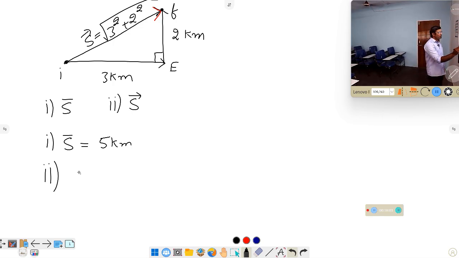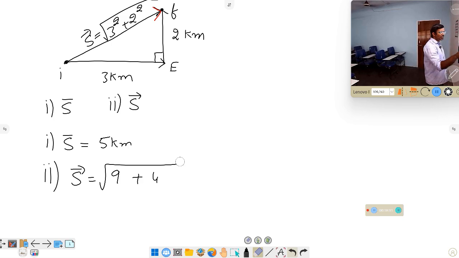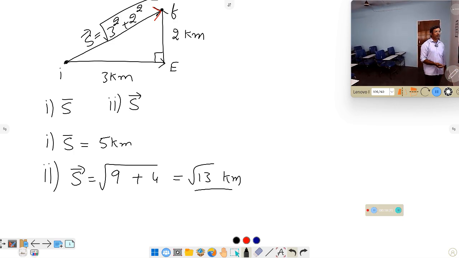If we calculate that one, what is the displacement? Displacement is equal to under root of 3 square means 9, 2 square means 4. That is equal to how much you are going to get? That is equal to root 13. That is in terms of kilometers. If you want a more precise answer, you can go with a more precise way. This is the answer for which question? That is related to the first model.